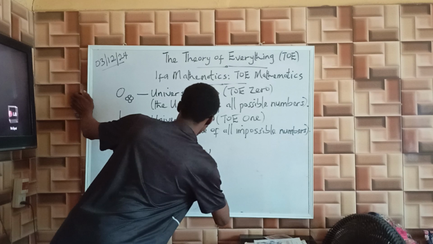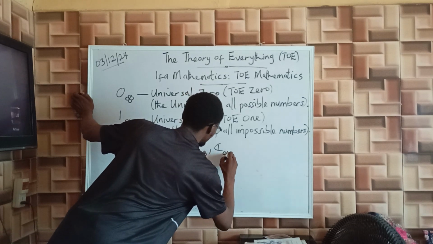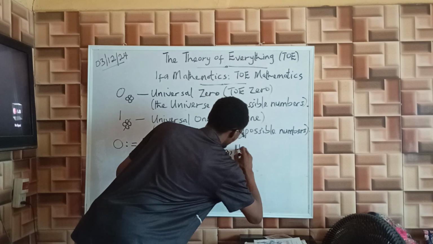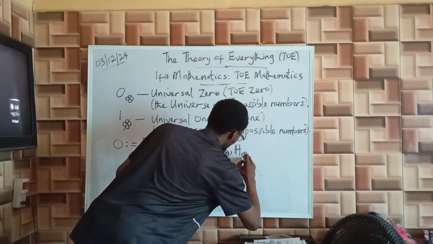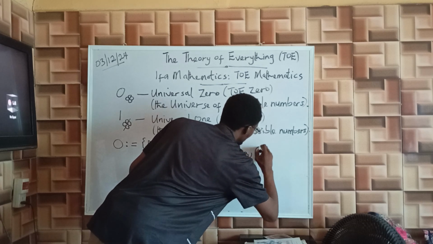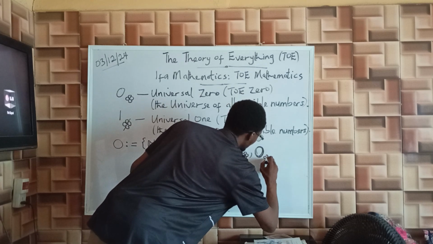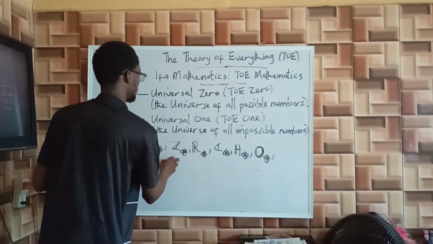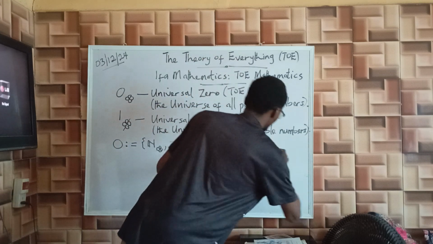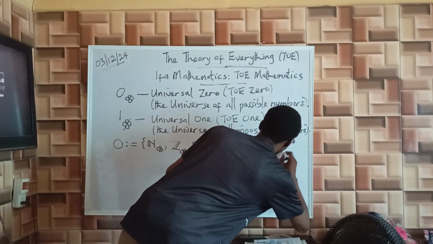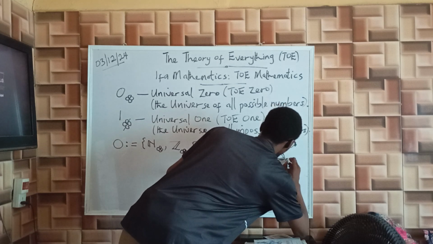So we move on to complex numbers. We have quaternions. We have octonions. Then we have sedenions.